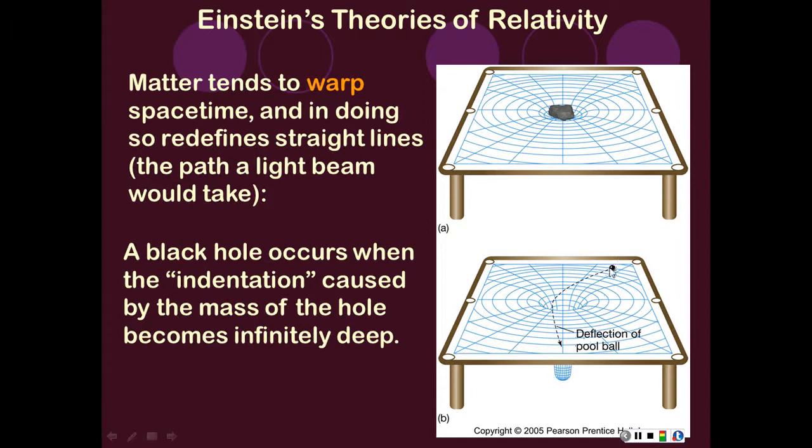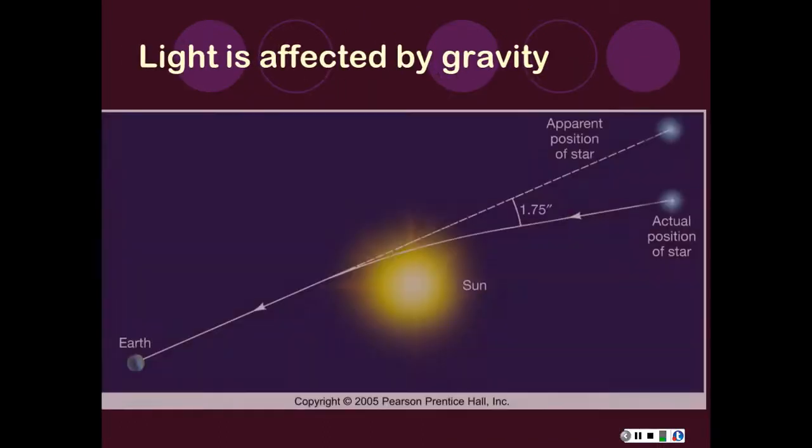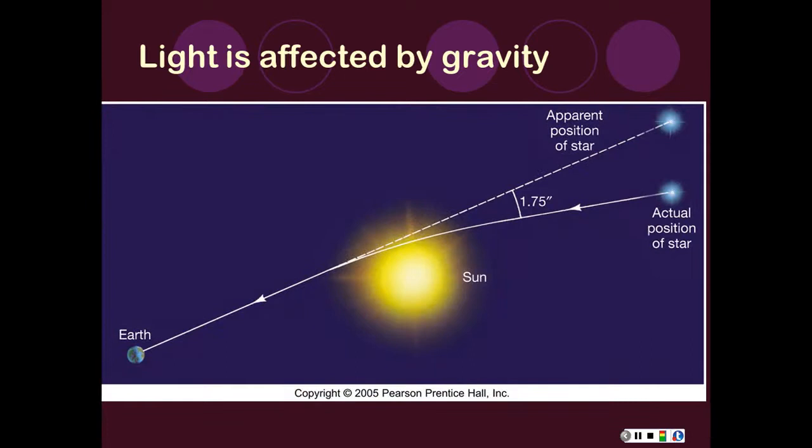If I send my pool ball across the table, it can go around and come over here. So it won't go straight across like it would if it was a flat table. It'll be deflected, but it will not fall into the hole unless it gets beyond a certain point. And this is also true for black holes, and this is how we can think of what black holes are doing.